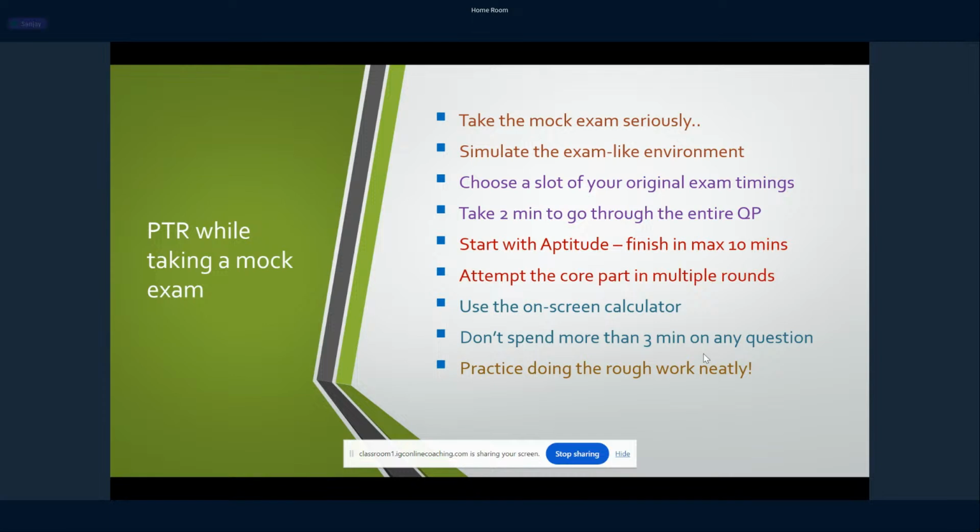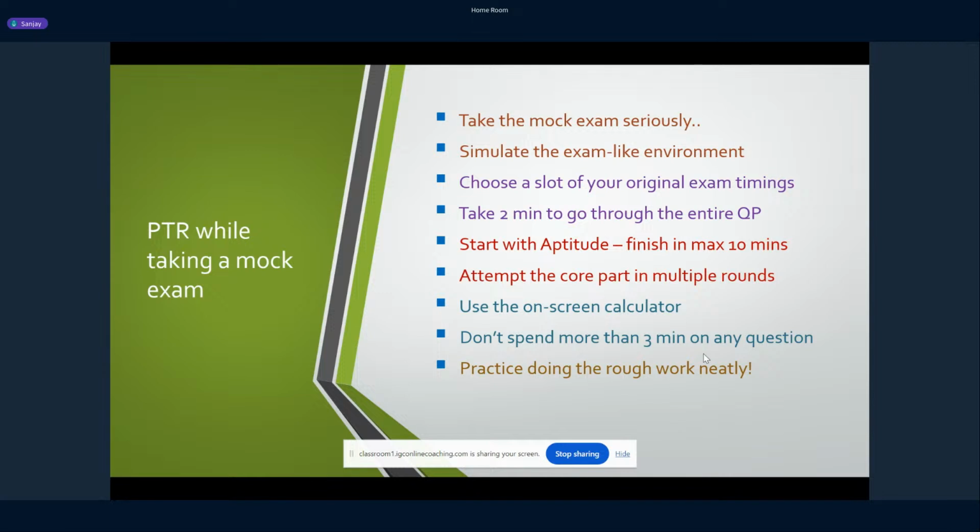You will be given a scribble pad in GATE, where you will do your rough work. The scribble pad is not a big notebook, it's just a small notebook, so you should know how to use it strategically. You will get another one if you fall short of the first one. But when we say rough work, we usually just scribble here and there and then finally get confused, right? Say you are doing rough work for a given problem, you are not getting the answer, and you decide you will come back to this question later.